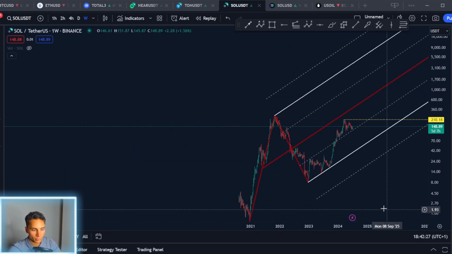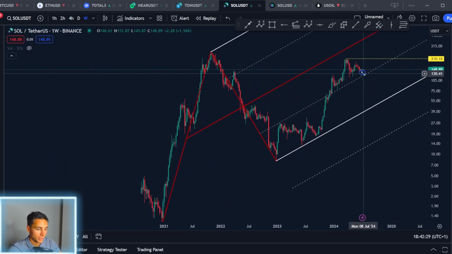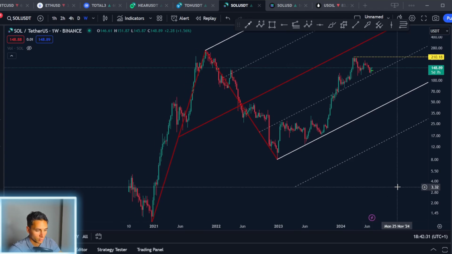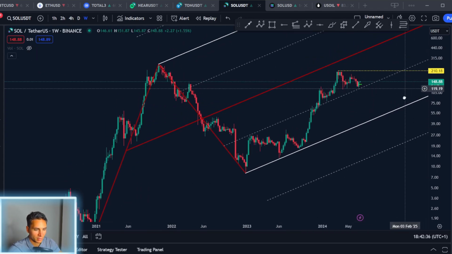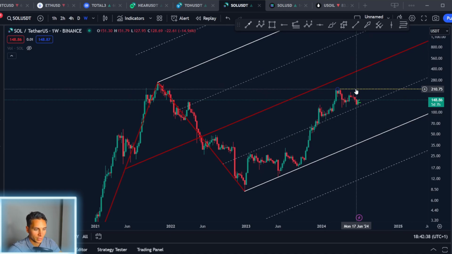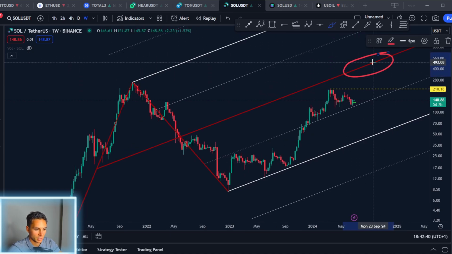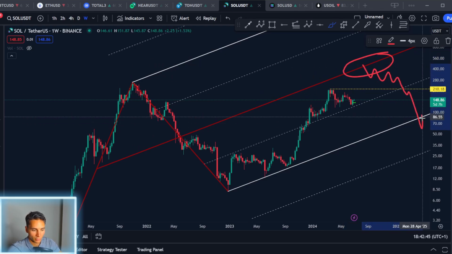I just want to be honest with what I see right now. I am bullish overall in most of the altcoins, as I'm on Solana, but we need to first take out the 210 area here. So once we can get a close above 210, then we can start talking about reaching the median line here. And that's most likely going to be the absolute top for Solana before we then enter into a bear market and start going lower.